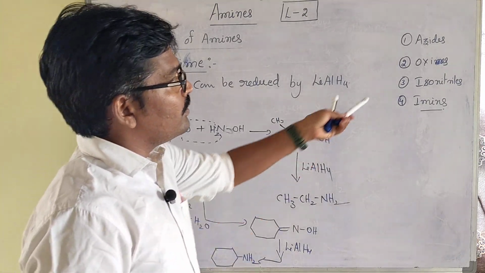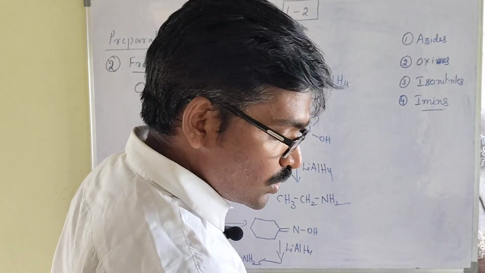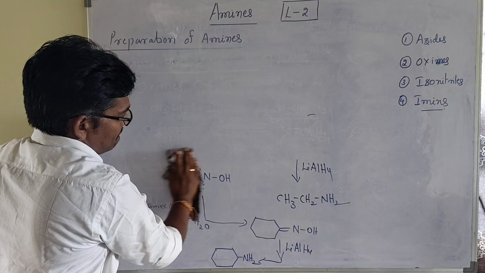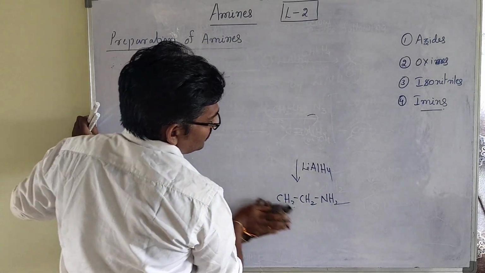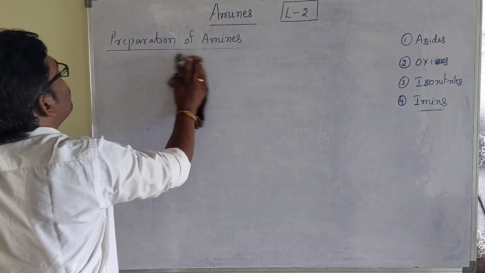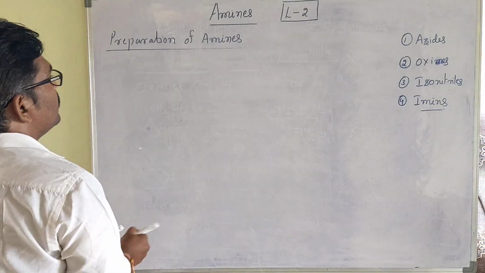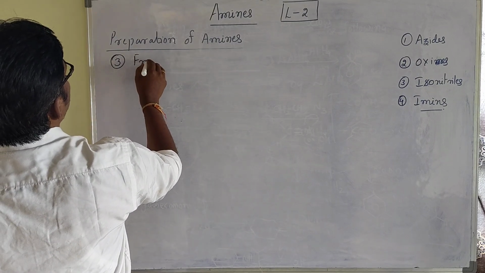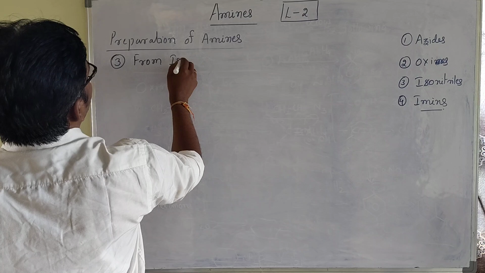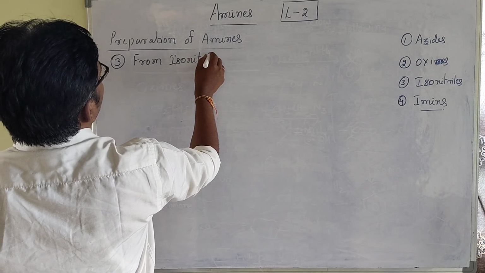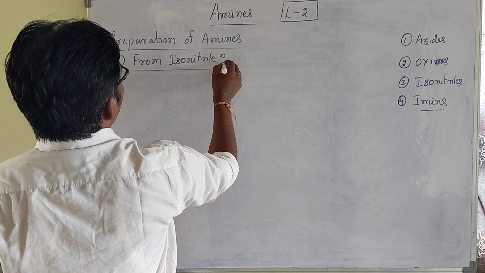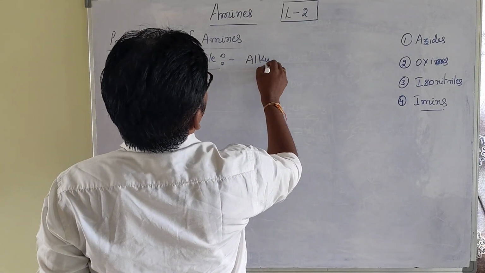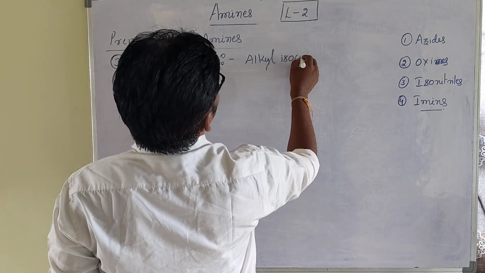Next, one more method is from isonitriles. From isonitrile we can prepare secondary amines. We cannot prepare primary amines from isonitriles. That is the third one, from isonitrile. From isonitrile, alkyl isocyanides.